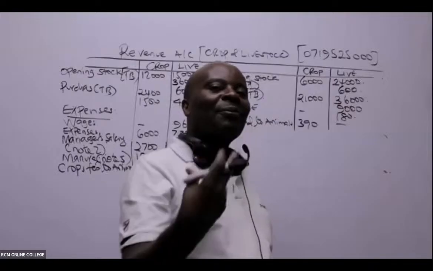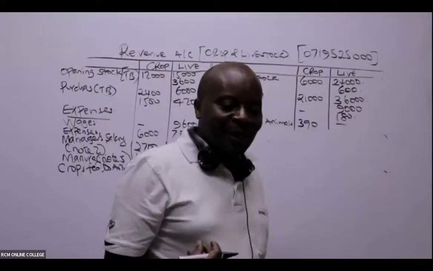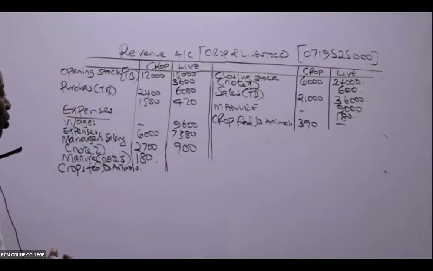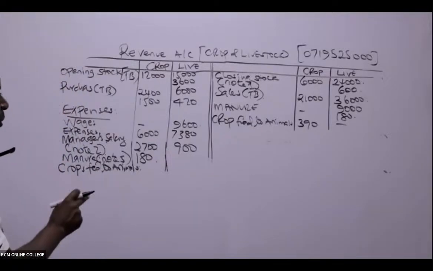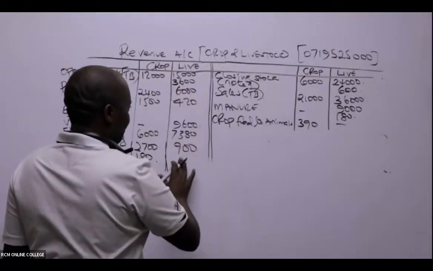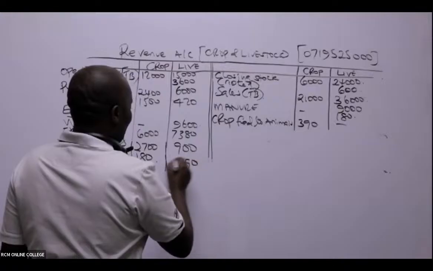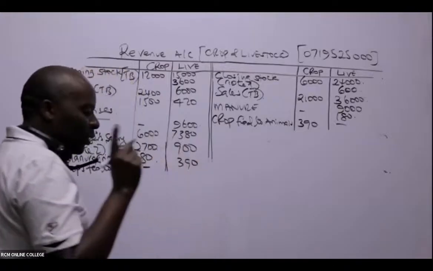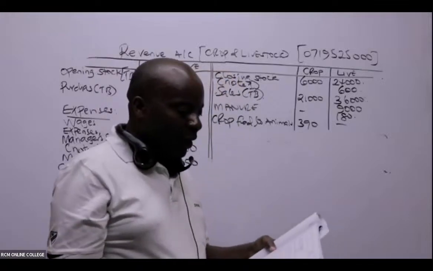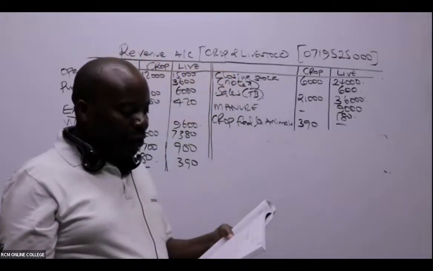It's like the animals purchased. Yeah, livestock, it's an input. The animals expense, yes. So crops fed to animals. So in this case, under the animals, we'll come and put this 390. And then of course with a dash there. Thank you so much. You guys are really very good.